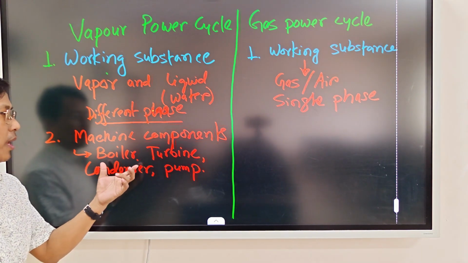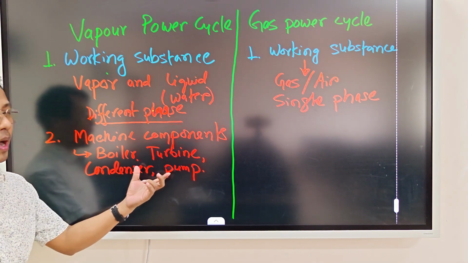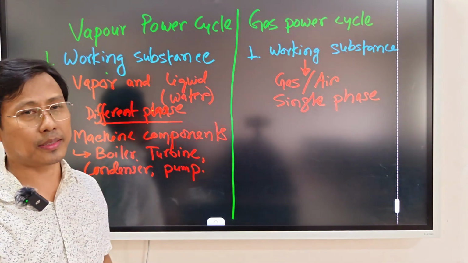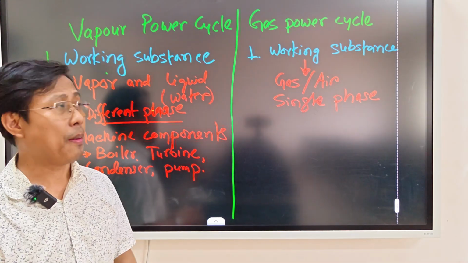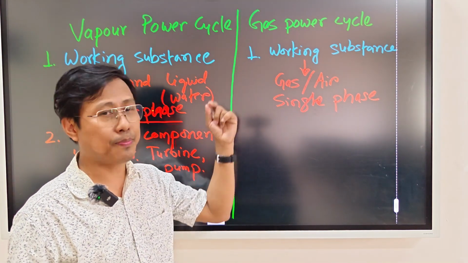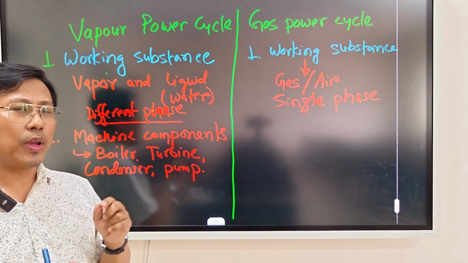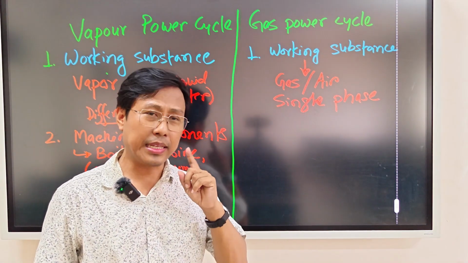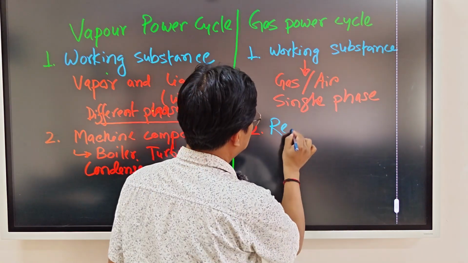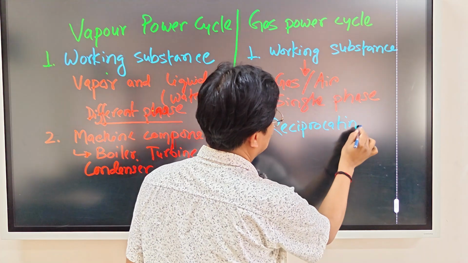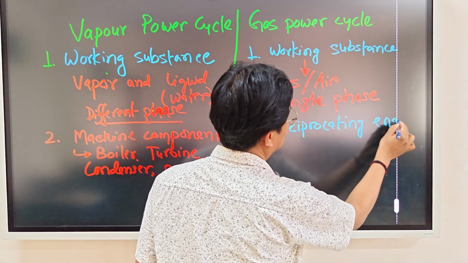This boiler, turbine, condenser, pump, these are typical parts of the vapor power cycle. But in the case of the gas power cycle, normally we have a single machine, a reciprocating engine.